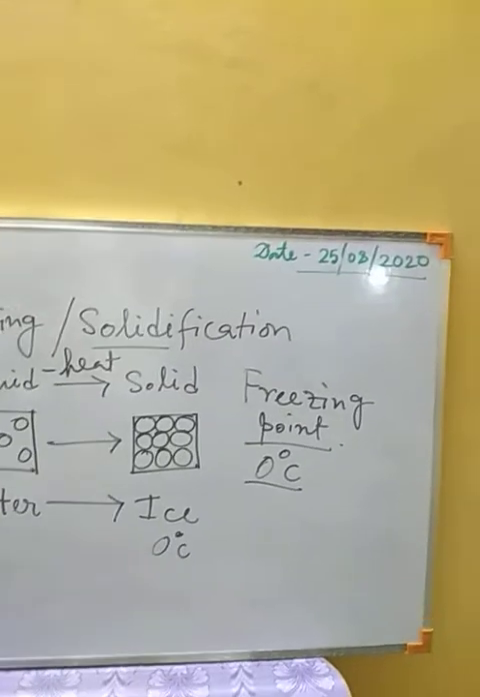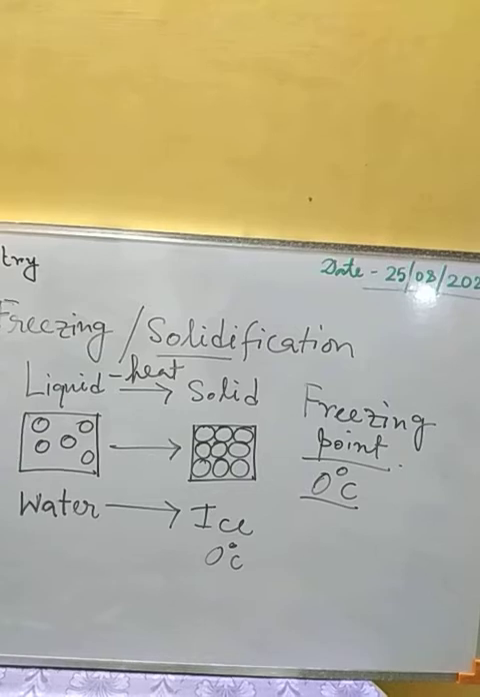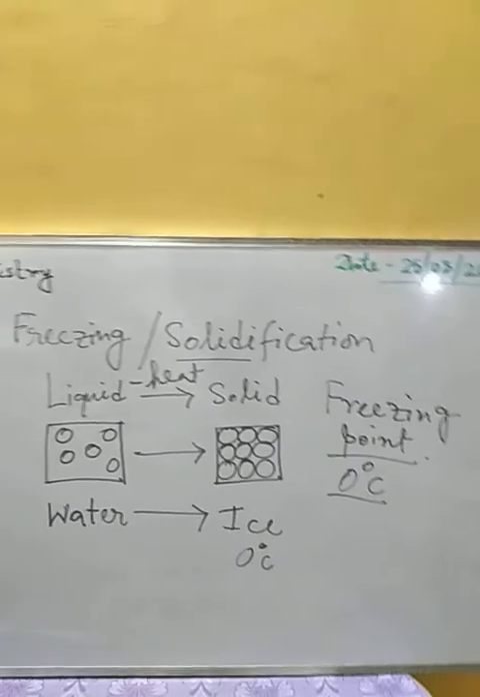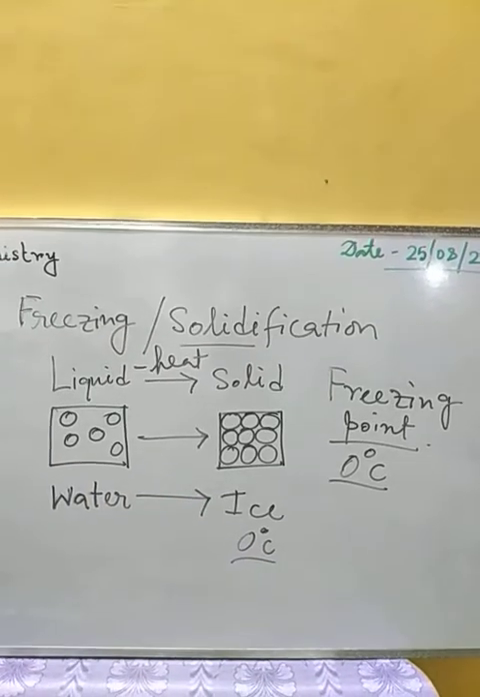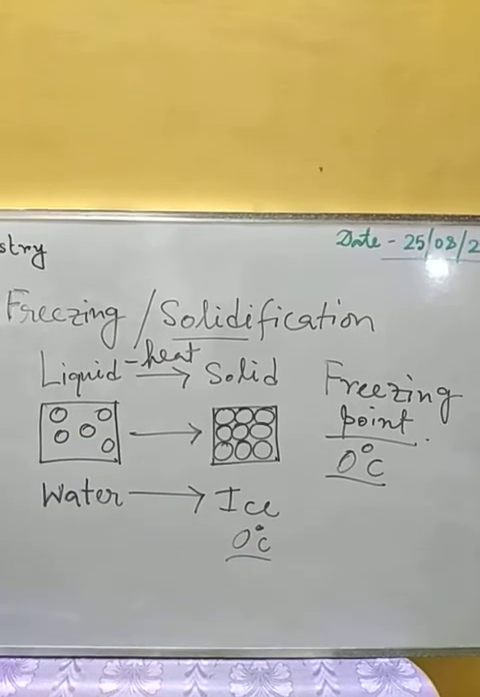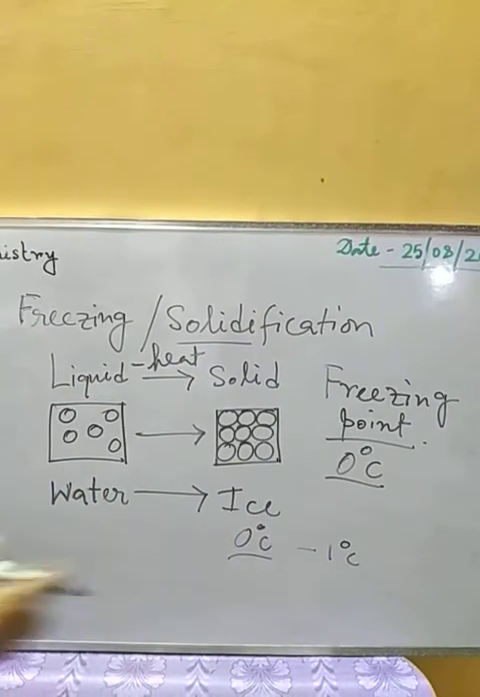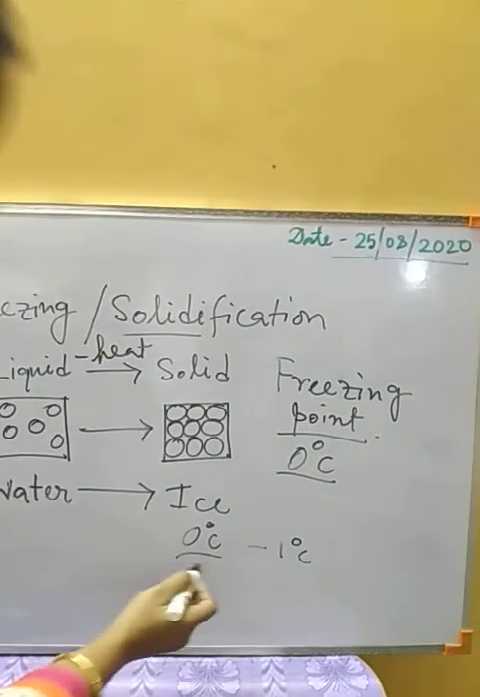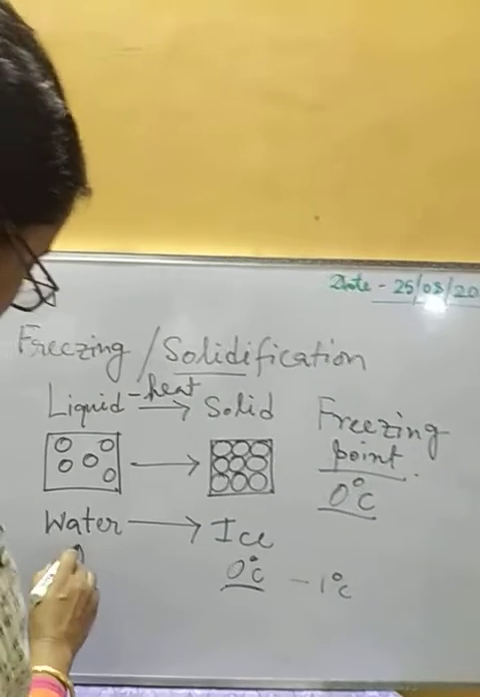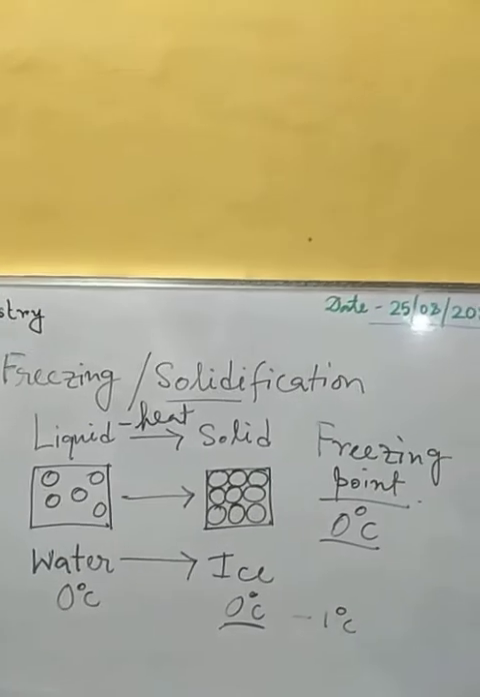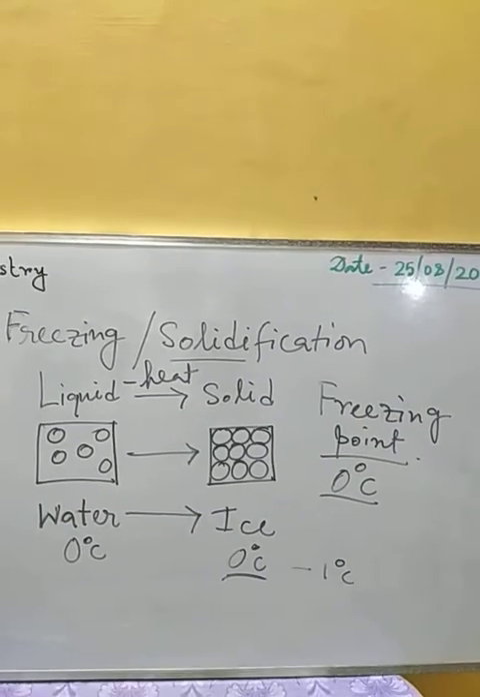Okay, fixed. Now after this process gets over, if we again decrease the temperature, if we again take out the heat from it after the change of the state, then only the temperature can decrease. After that we can get maybe -1 degree centigrade or -2 degree centigrade, like that. But when the process is going on, at that time the temperature will remain fixed at 0 degree centigrade. So the temperature of water is 0 degree centigrade, and the temperature of ice is also 0 degree centigrade during this process of freezing or solidification.